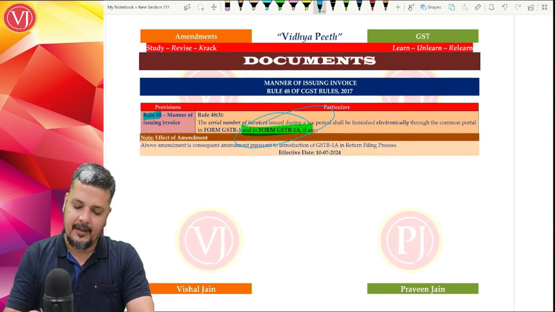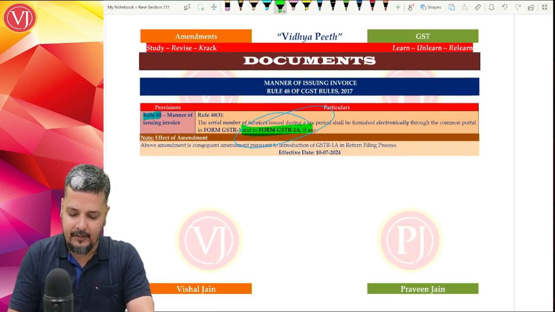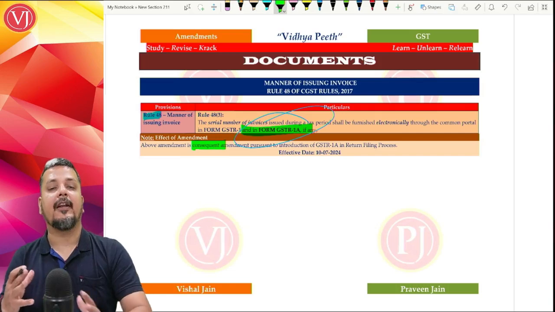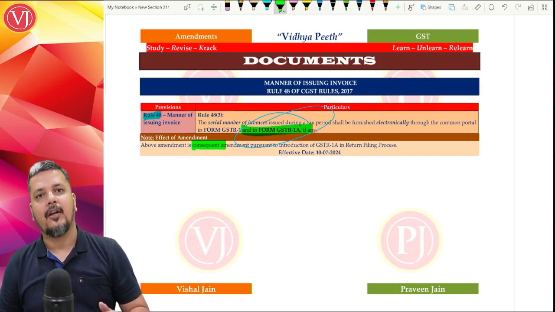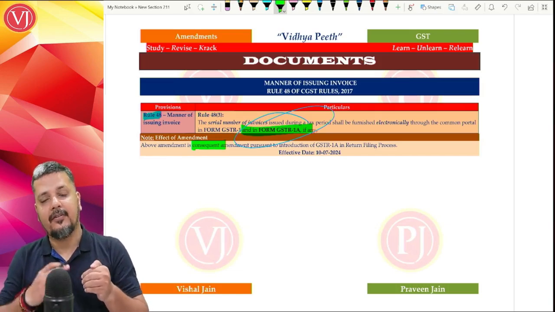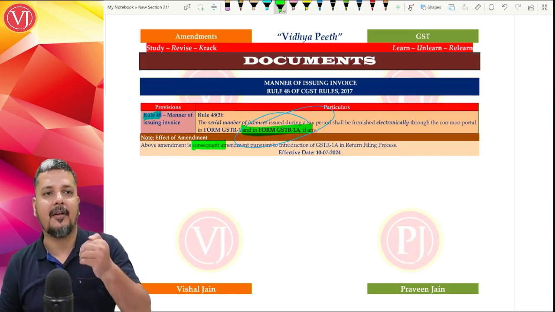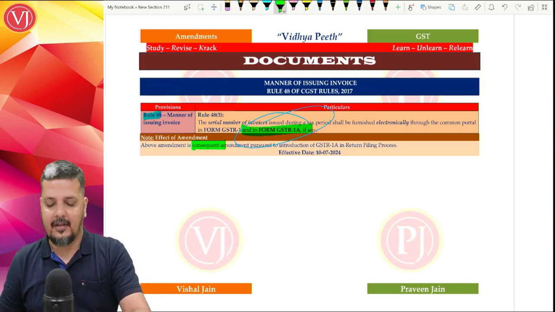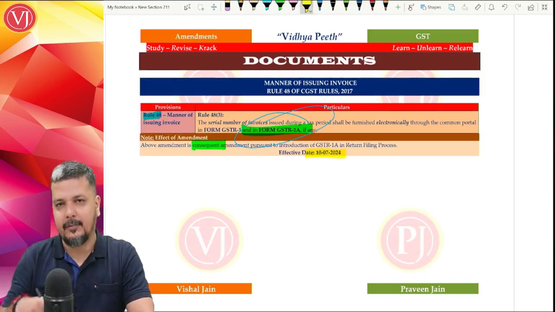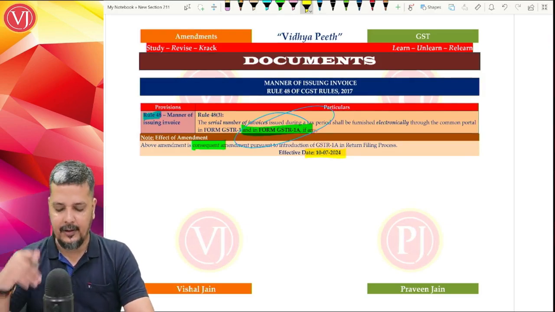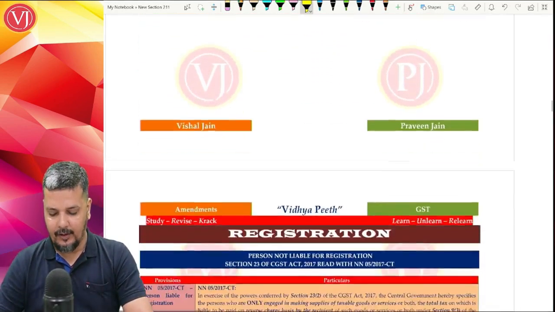So this amendment again is a consequential amendment because of your amendment in the return filing chapter. There is a new form which has been introduced, in line with GSTR 1, called GSTR 1A, where you can make amendments immediately after filing your GSTR 1. That will be discussed in your return filing chapter. And all those amendments pertaining to your GSTR 1A are effective from your 10th of July 2024.